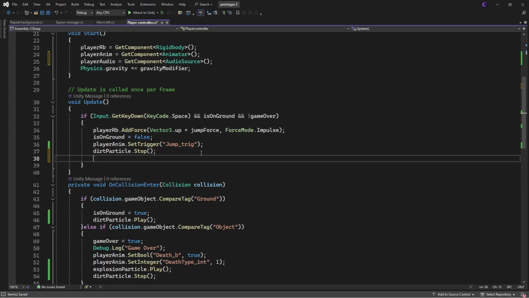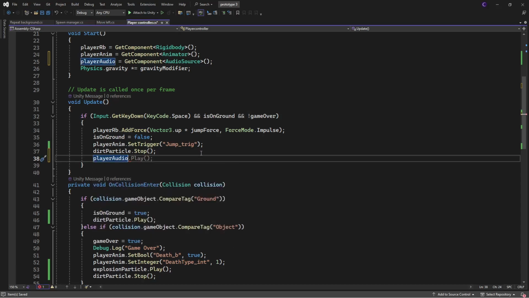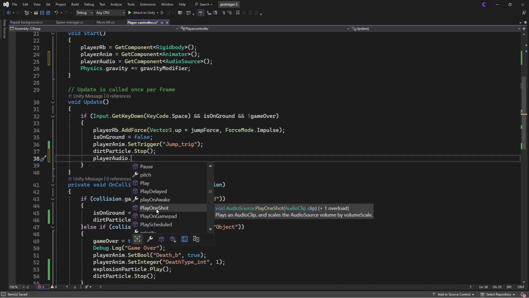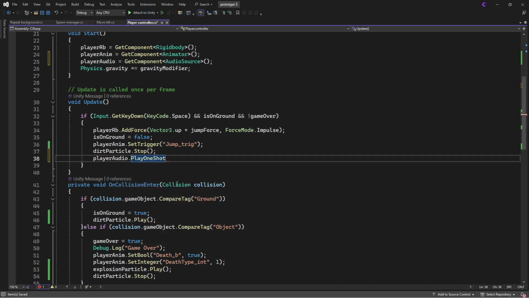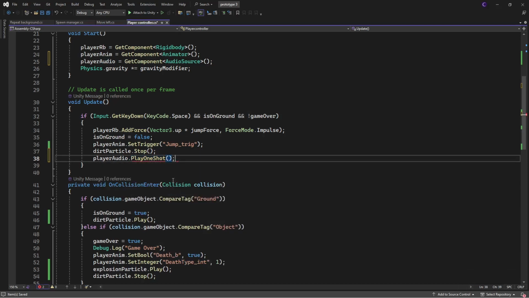All right, now when we jump, we need it to play. So we are going to go player audio dot play, which does not work because it's audio. Dot something. Play one shot is what we need to happen. Play one shot. And then do that. No. There we go. Let's play one shot because play one shot plays it once.